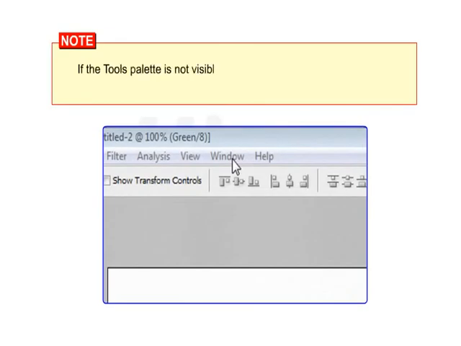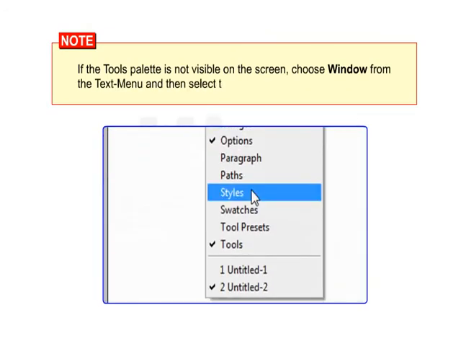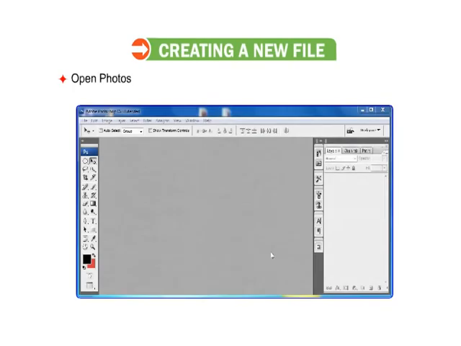Students, note that if the Tools palette is not visible on the screen, choose Window from the text menu and then select the Tools option. Okay, let us now learn how to create a new file.